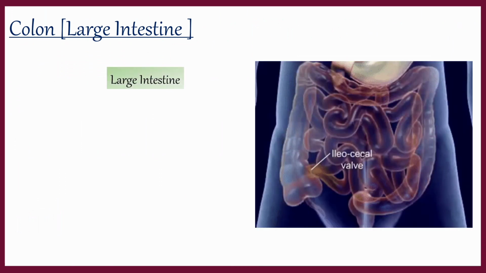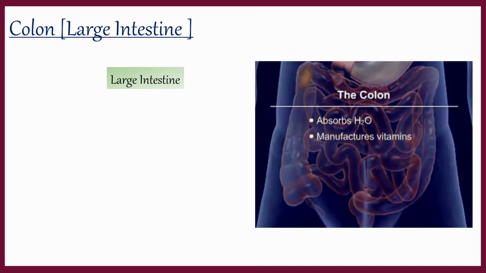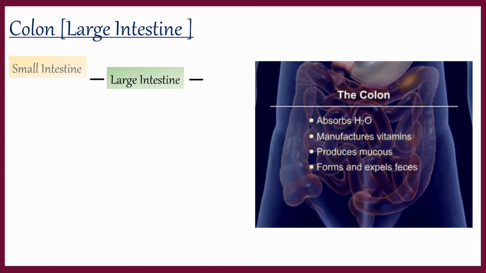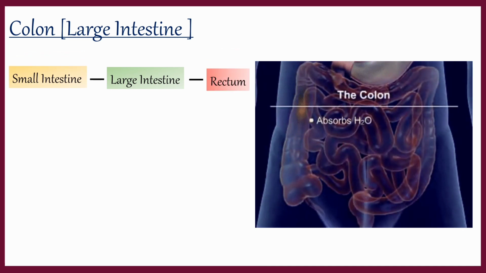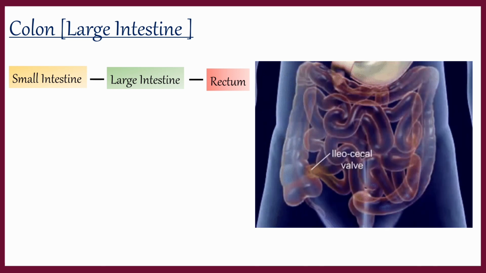Large intestine is also called colon. Its diameter is larger than the small intestine. It is present between the small intestine and rectum. Its wall is made up of involuntary muscles. The movement of these muscles pushes the food into the large intestine.